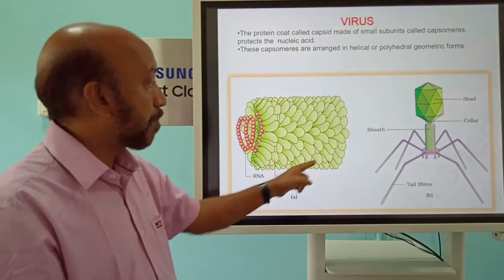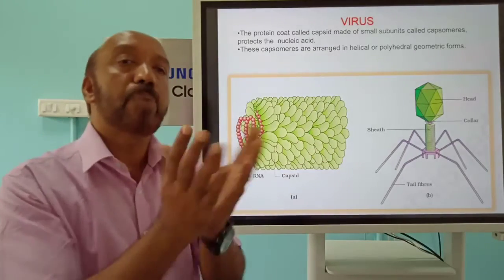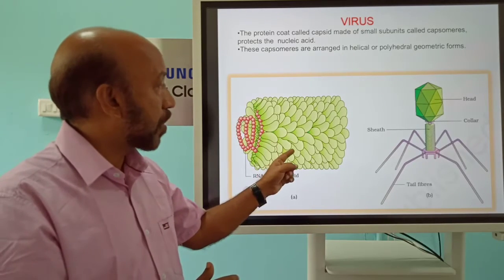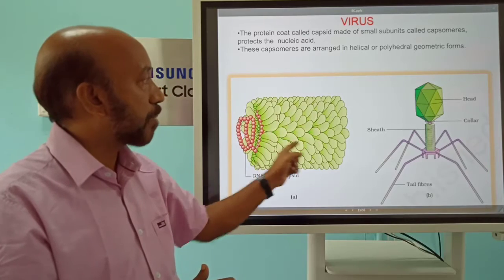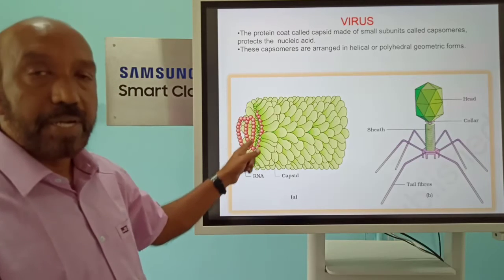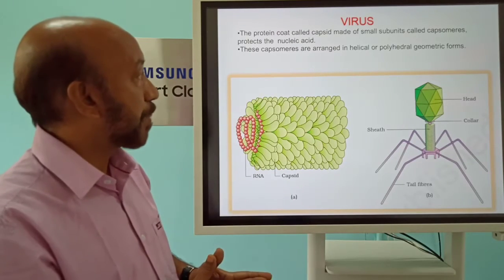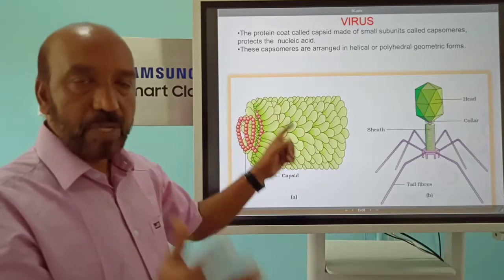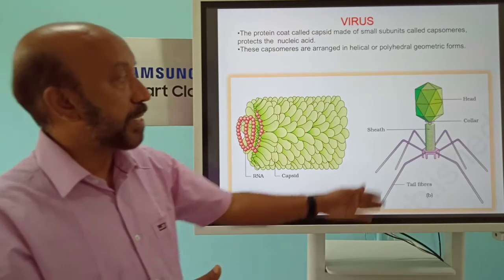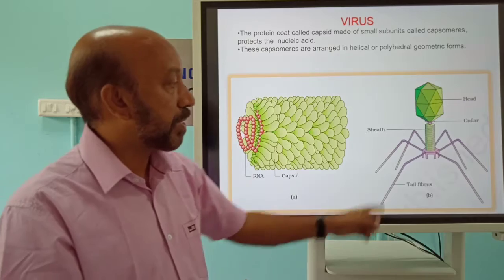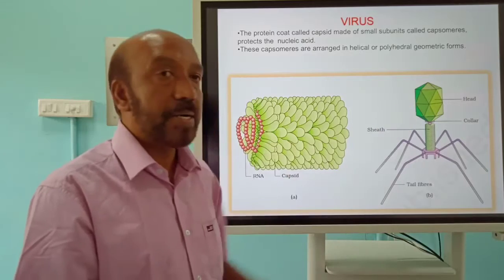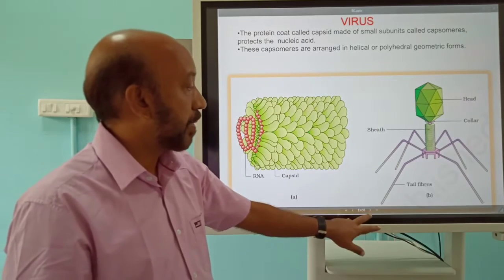The external part you can see is called the capsid, the cover. Very powerful proteins make up the capsid layer, and each unit of it is called a capsomere. A large number of capsomeres form the capsid, and inside we can see the RNA or the DNA. This protein protects the internal genetic material. Here we can also see the structure of a bacteriophage. By using the tail fibers, they attach to the host body and send the genetic material from their part into the host body. So this is about the virus.